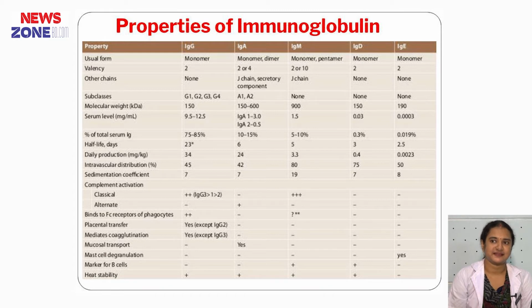Immunoglobulin E can fix mast cells and plays a role in type 1 hypersensitivity reaction. Immunoglobulin A is predominantly secretory immunoglobulin. Immunoglobulin G is predominant in secondary immune response and it gives us protection from most viral, bacterial, fungal and parasitic infections. Now we are going to discuss immunoglobulins in detail.